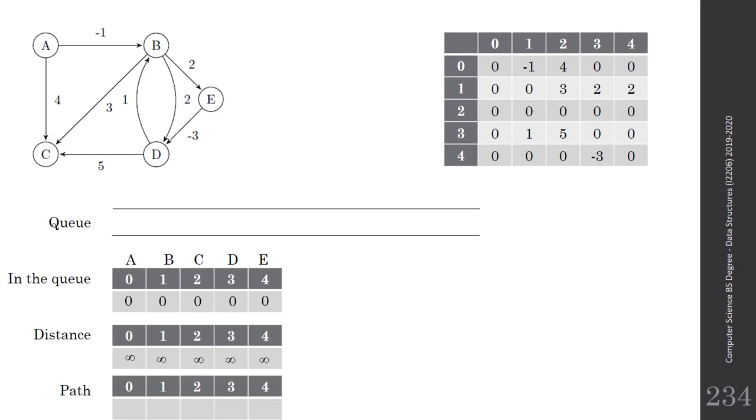And let's say that we are starting from vertex A, which means from index 0, so the distance would be equal to 0, and we'll enqueue the vertex. So we have 0 in the queue, and the in-the-queue array would contain 1 for it. It means that in the queue we have A, and the distance from A to A is obviously equal to 0. So now we will loop.